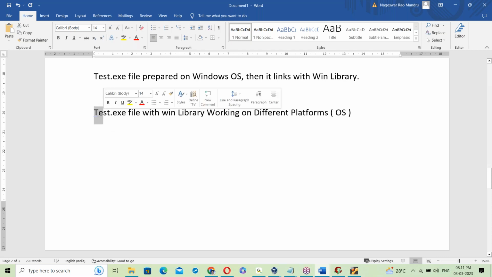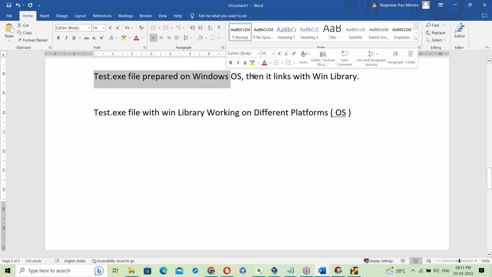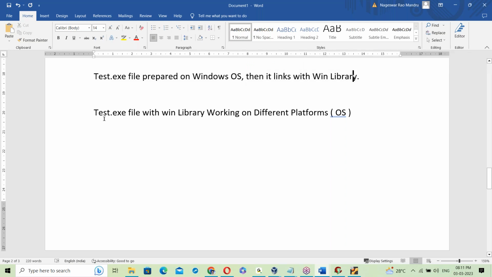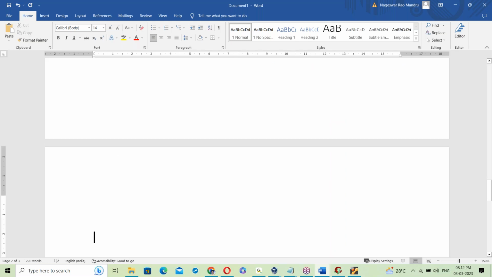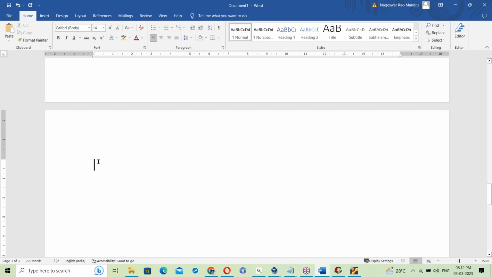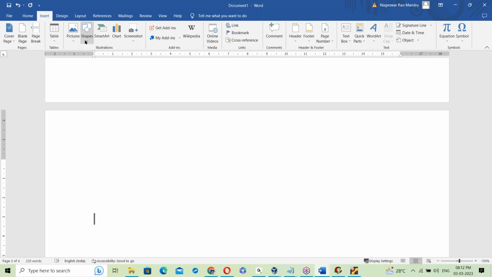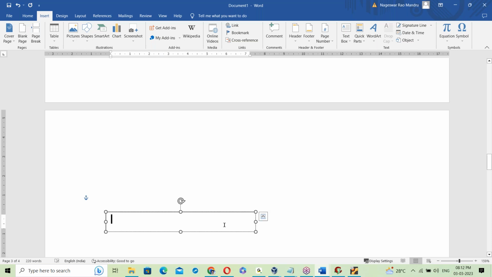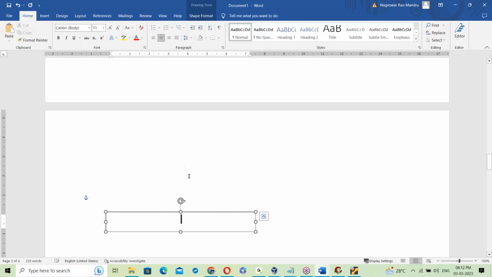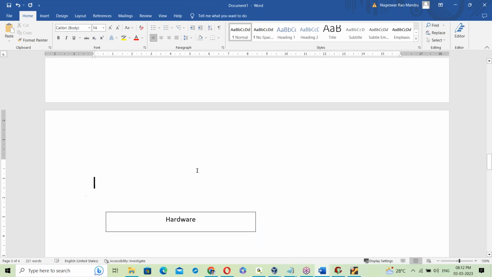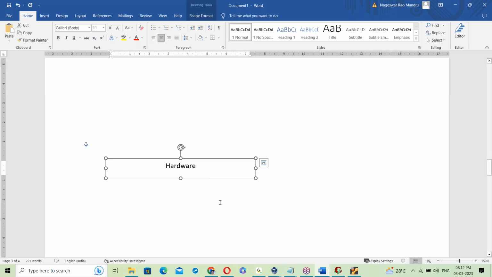See, the test.exe file is prepared on Windows OS, then it links with the Windows OS library. Let us see different platforms. Here there is hardware.